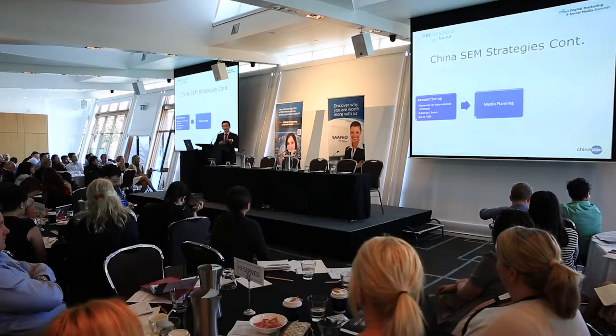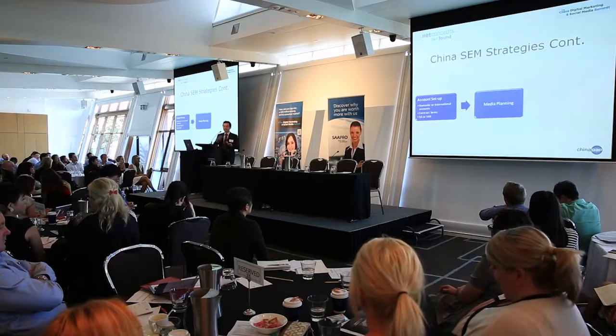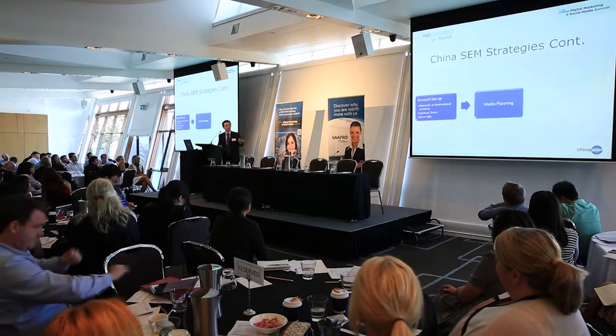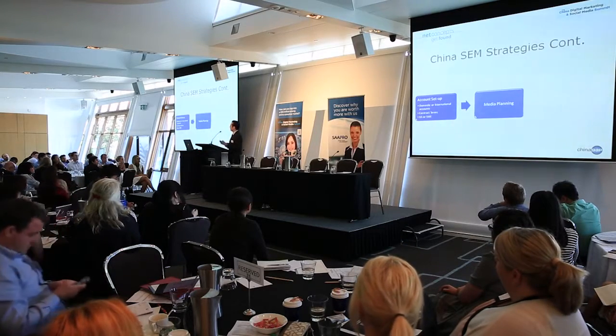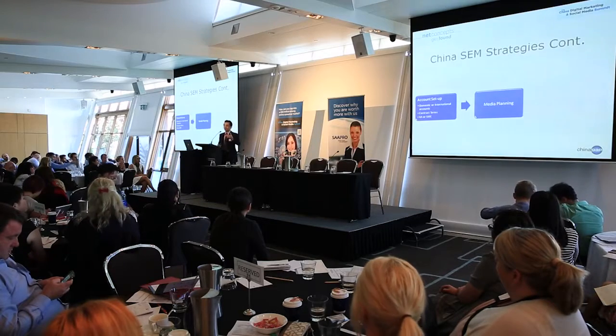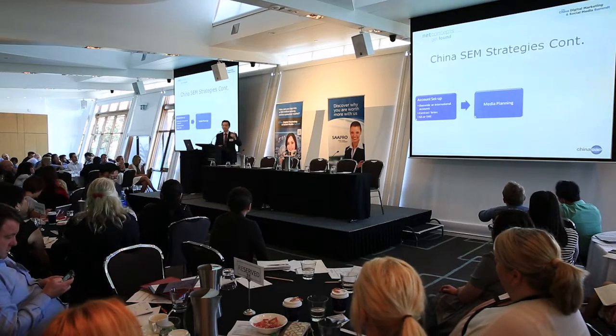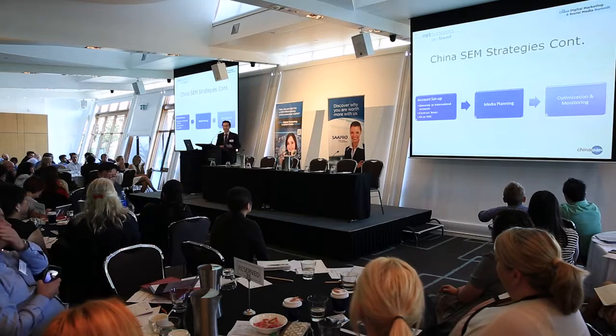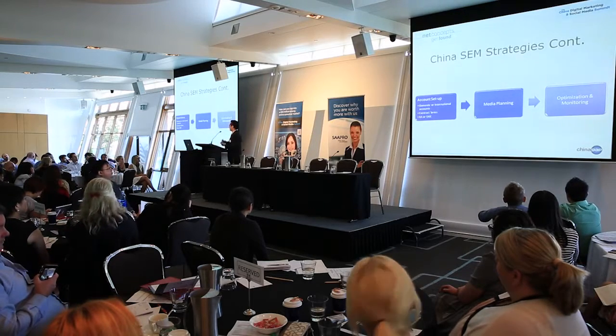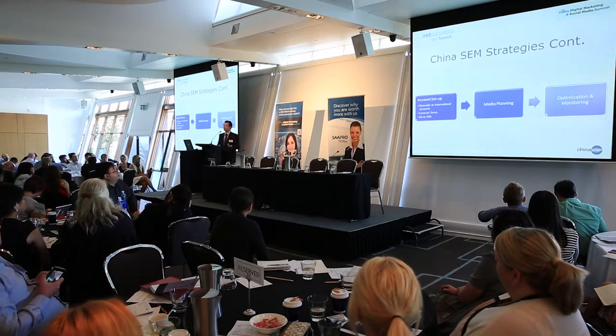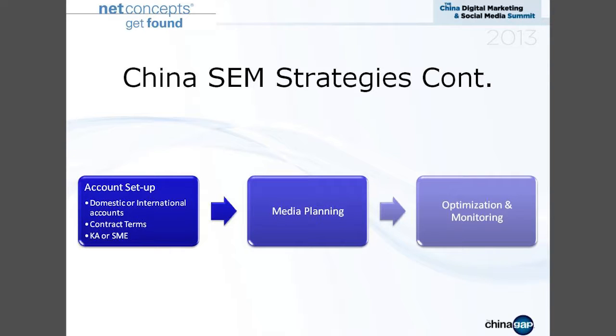And of course, after you start this process, it's media planning. You have 3 different search engines, different content networks and social networks, and how you want to spend your money across this media definitely needs lots of planning. And after this, you keep optimizing and monitoring, the same as your other paid search campaigns. So this is a general overview of the China SEM, the paid search market, in general.